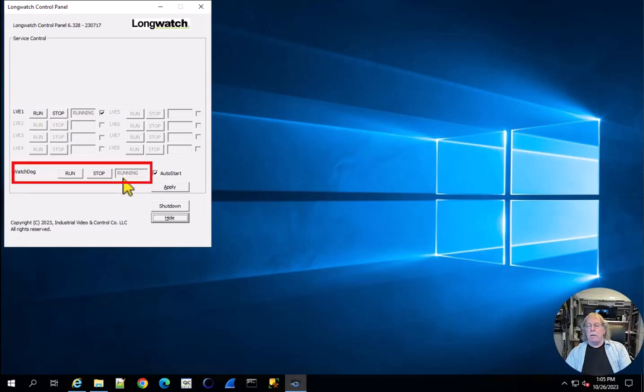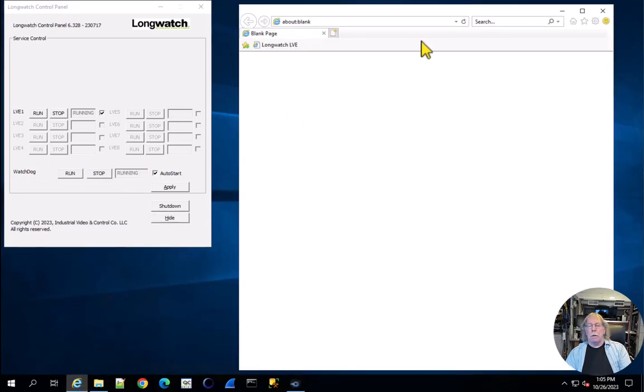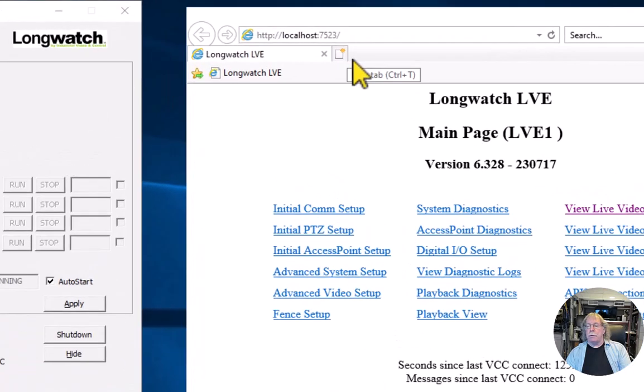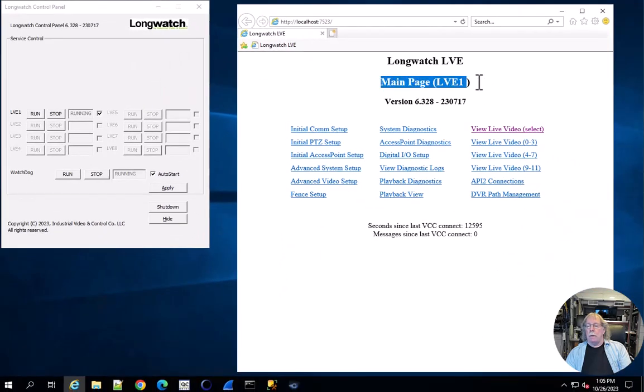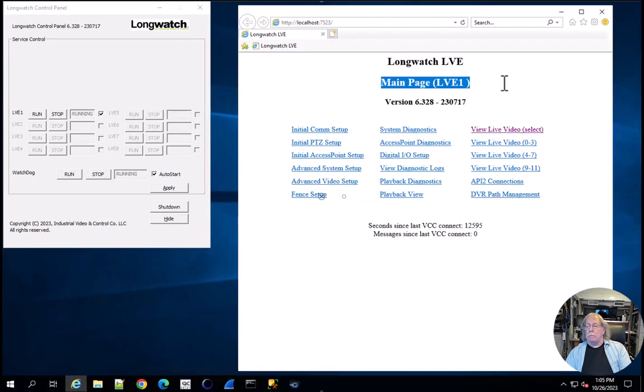We can also check the LVE's web page. Here is the URL. This URL is primarily used for troubleshooting. You can make note of the LVE number and version. You can look at various settings and show live camera feeds.